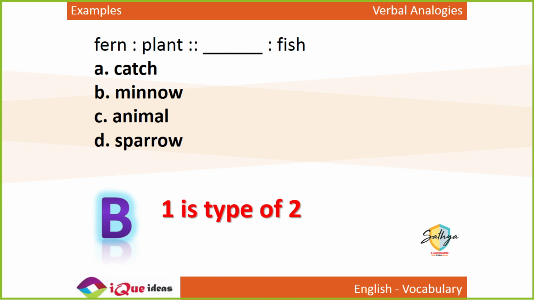Whenever you have an expression, when we say he's a minnow, it means he's a very small person, he's not at all important. Minnow literally is a very small fish. So minnow is also used to describe somebody who has no importance at all. But when we use minnow in English to describe a human, it means somebody who has no importance. So just like fern is a type of plant, minnow is a type of fish.